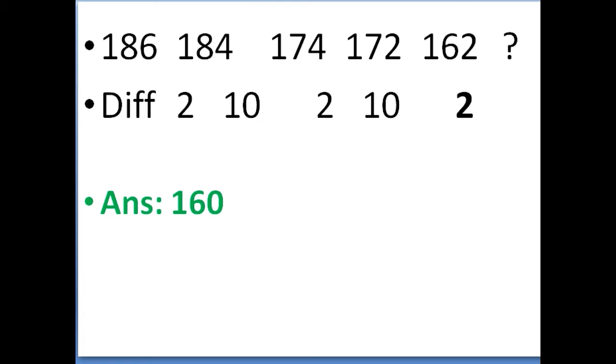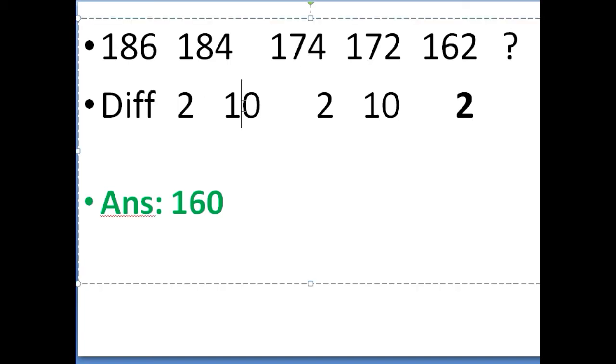Automatically the next thing will be 160. 186 minus 184 is 2 and 184 minus 174 is 10. A simple logic of difference, this is minus, this is plus, this is minus and this is plus, this is minus, again you should go with plus, so the answer is 160. See, be clear, go through twice.